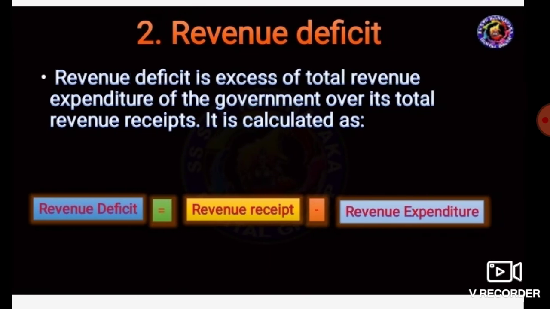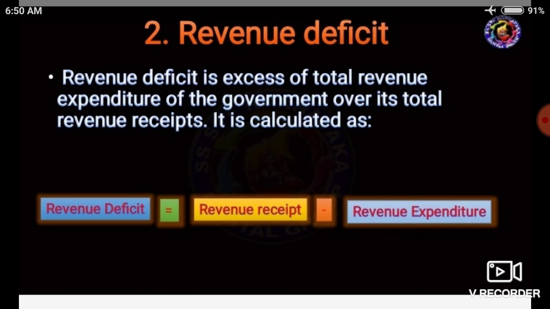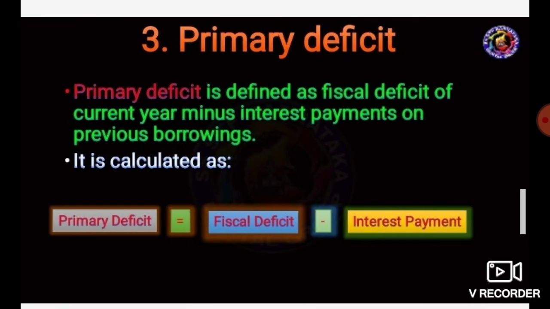The second one is revenue deficit. Revenue deficit is the excess of the total revenue expenditure of the government over its total revenue receipts. How is it calculated? Revenue deficit is equal to revenue expenditure minus revenue receipts. The third one is primary deficit.